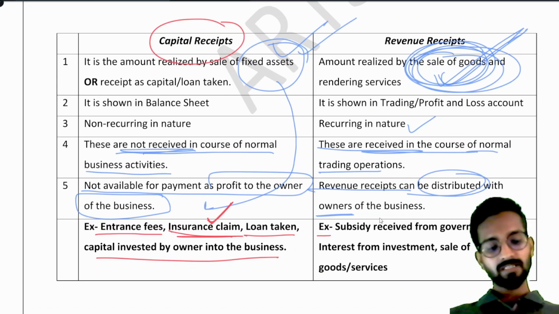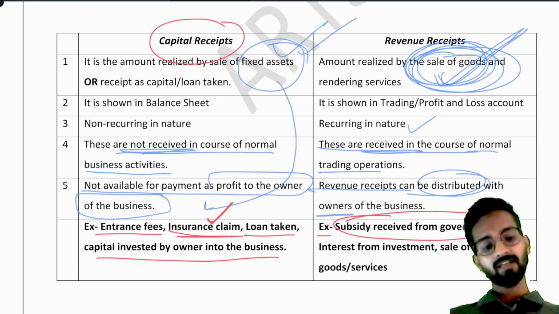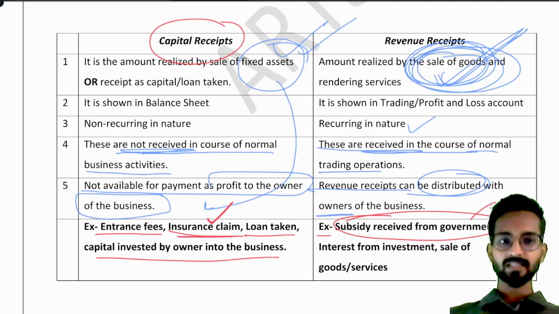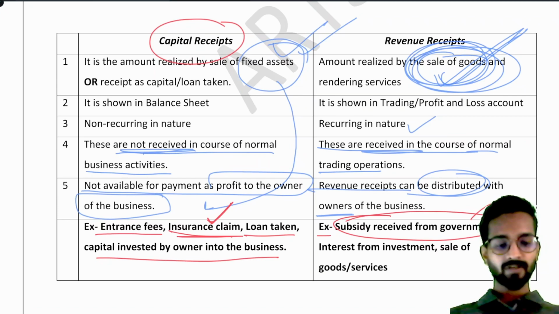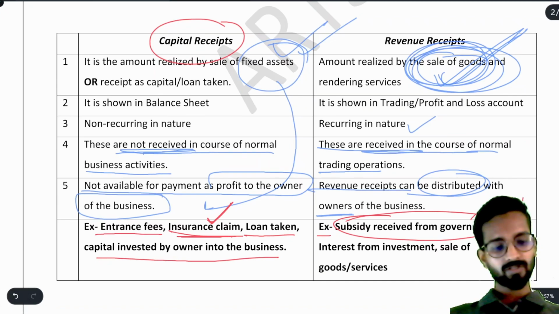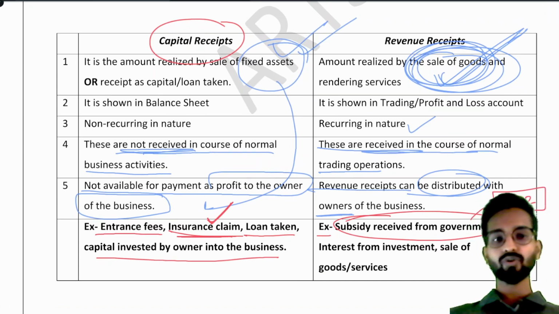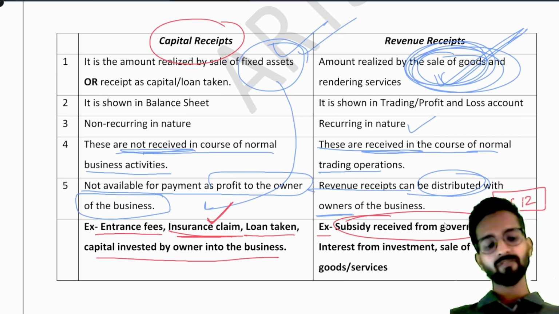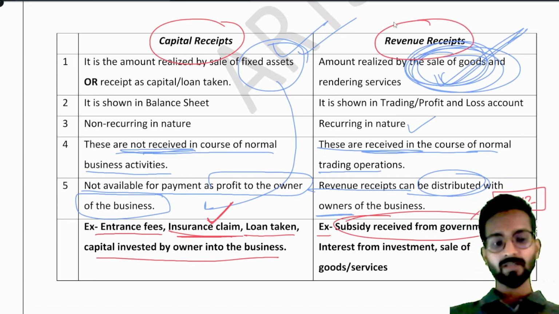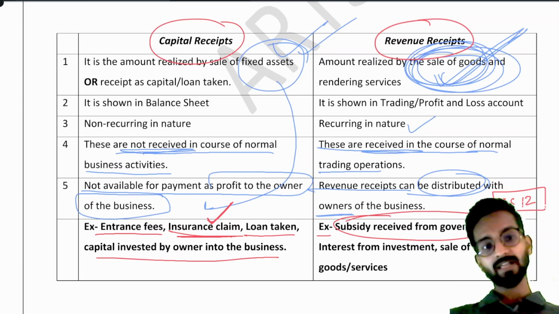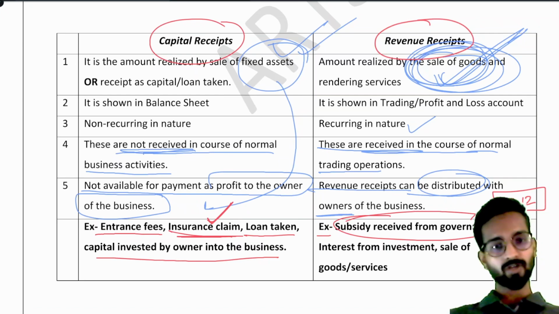Examples of revenue receipt are subsidy received from the government. See, subsidy received from the government, actually here we are learning it as a revenue receipt, but further when you study accounting standard 12, there we learn about government grants. So subsidy here is a very small topic. I can tell you that subsidy whatever we receive from the government is a revenue receipt. But when you study accounting standard 12, there we study subsidy in a very detailed manner. There you can treat it as both capital and revenue receipt. But this is not our topic right now.